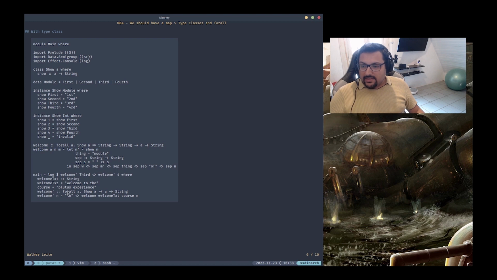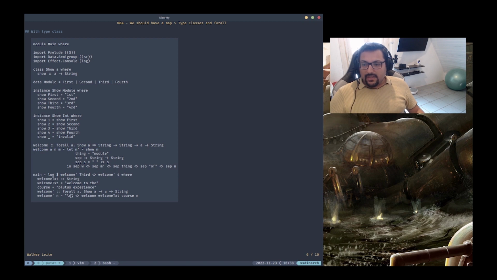And you can see there's something different here in the welcome. The function implementation is the same, so it receives n, and appends a new line and the return of the welcome function, and we add this n here with the same thing. And this n now can be a Module or can be an int value, right? Because we're passing Third here and 4 here.